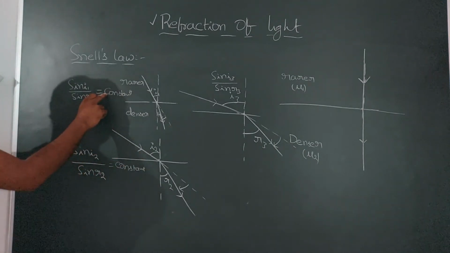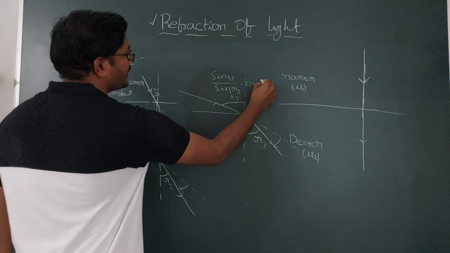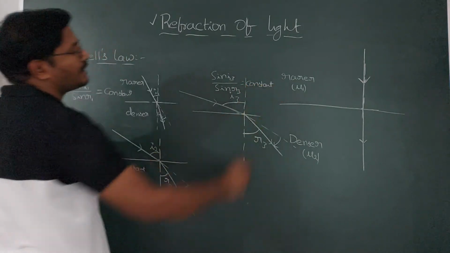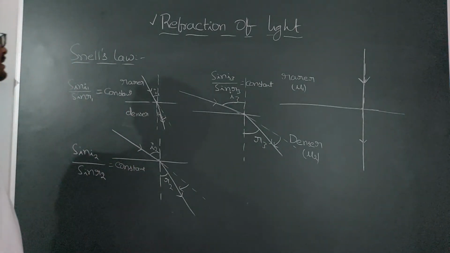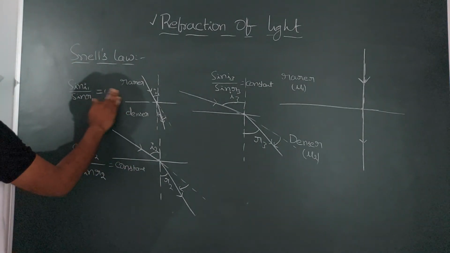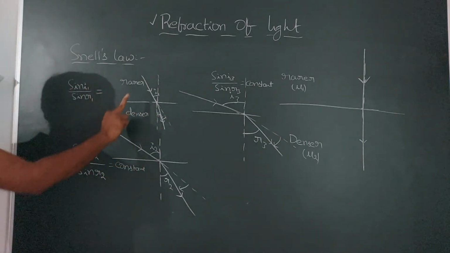So, whatever the ratio, you will get the same ratio here. Here also you will get the same ratio. Here also you will get a constant value. So, what is that constant value? That constant value is equal to the refractive index of the second medium by the refractive index of the first medium.